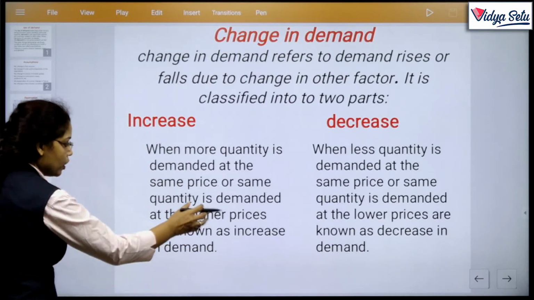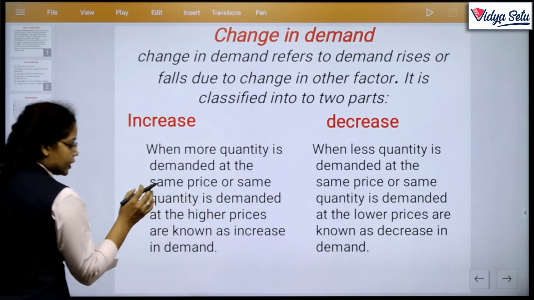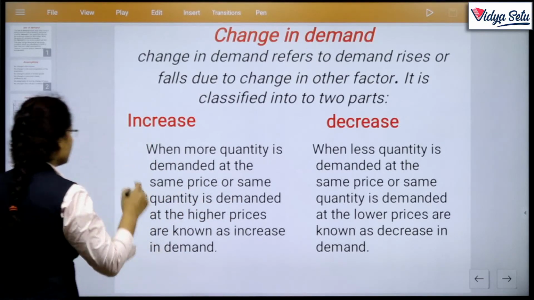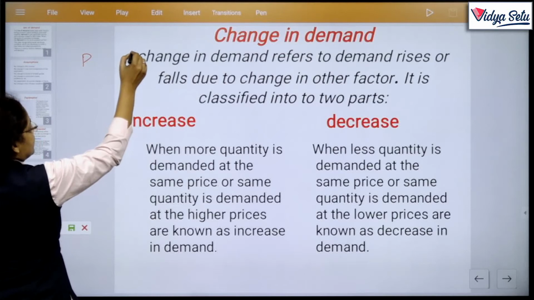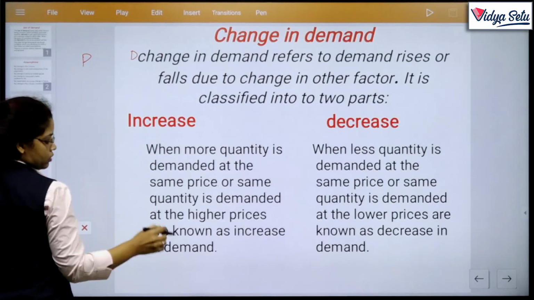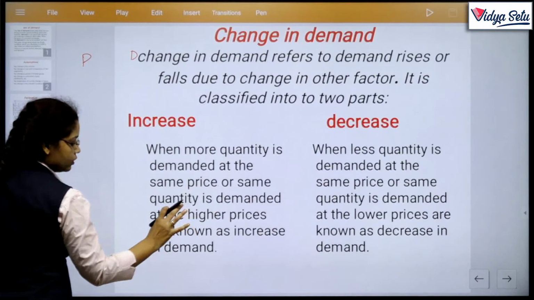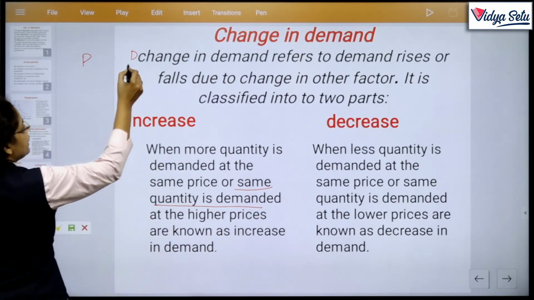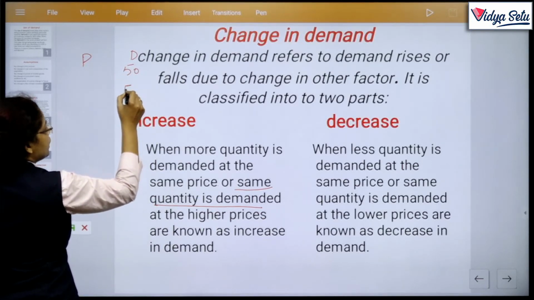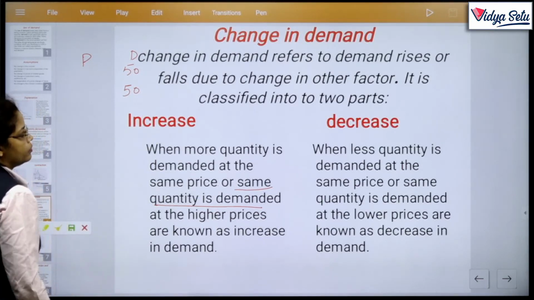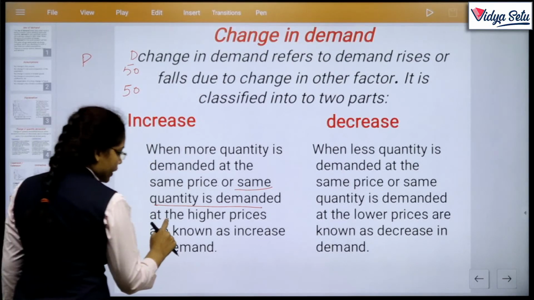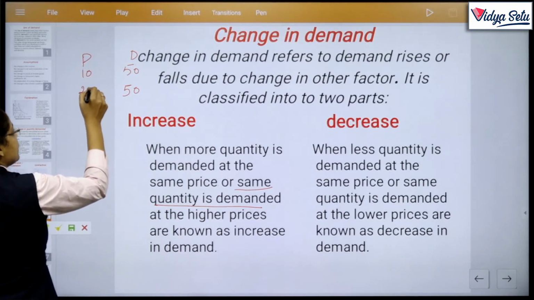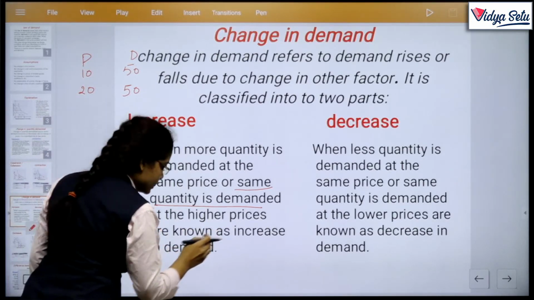First of all, we draw the table of this statement. Same quantity is demanded, यानी कि there is no change in quantity. Okay. So here price and demand. Hope you see, there is no change in demand, same quantity is demanded, like 50 and 50. Okay? Then at the higher prices, यानी कि prices को increase करना है, like 10 to 20, are known as increase in demand.